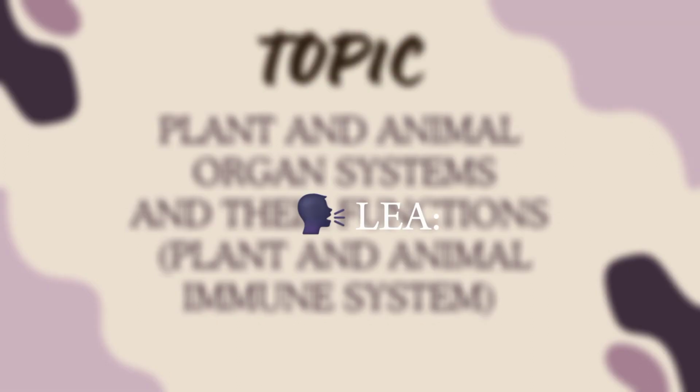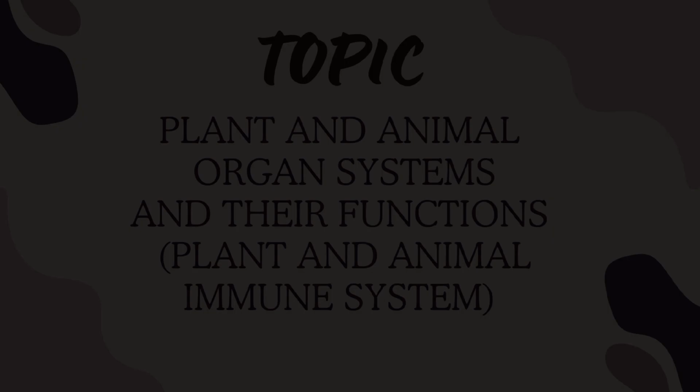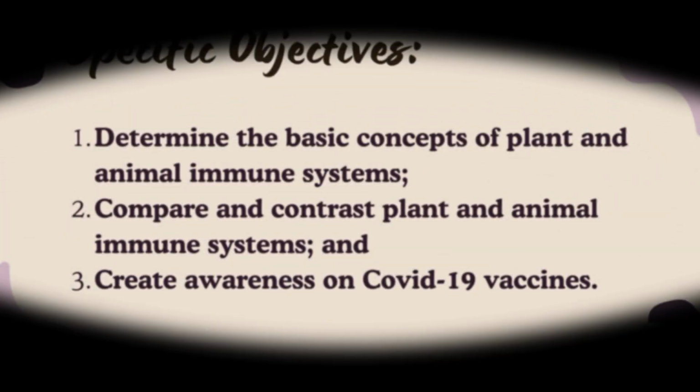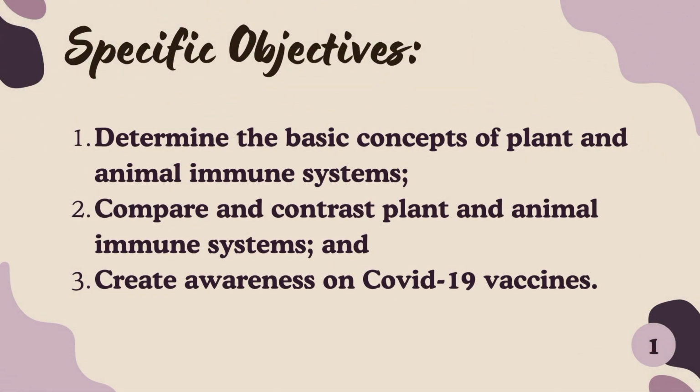We are Group 16, and we're going to talk about Week 5A, which is the plant and animal organ systems and their functions, or the plant and animal immune system. Here are the specific objectives. Number one is to determine the basic concept of plant and animal immune systems. Second is to compare and contrast plant and animal immune systems, and last is to create awareness on COVID-19 vaccines.